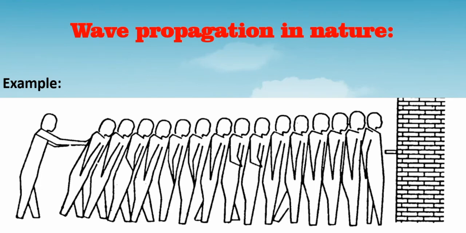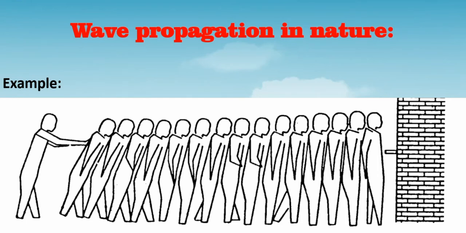In a similar way, waves or disturbances in nature are transferred from one place to another with the help of particles, like the persons transferring these disturbances from one place to another. In this way, the wave propagates in nature.